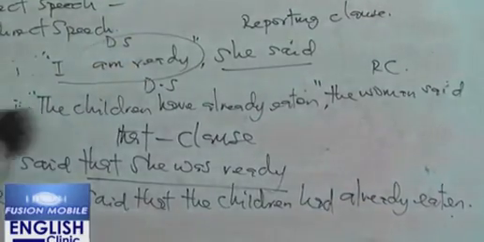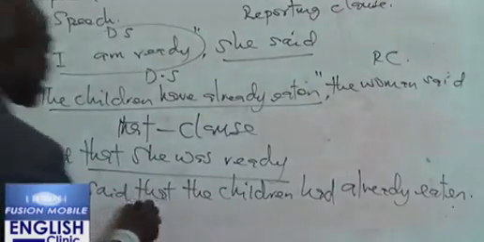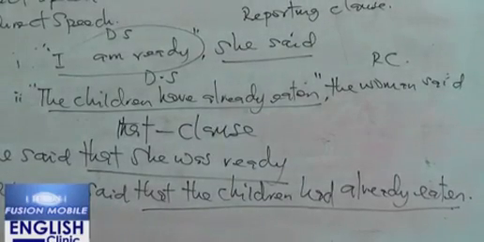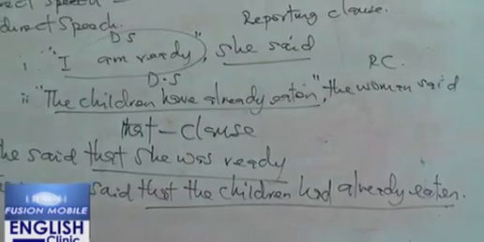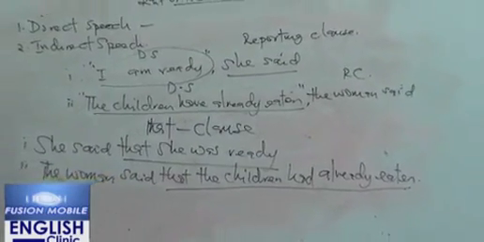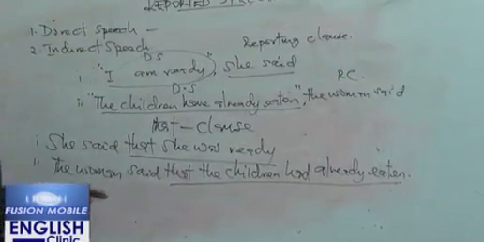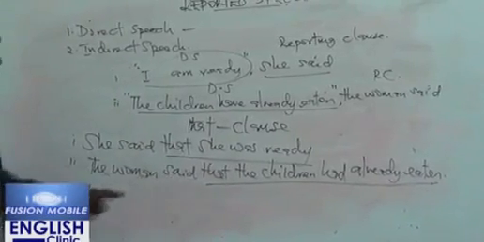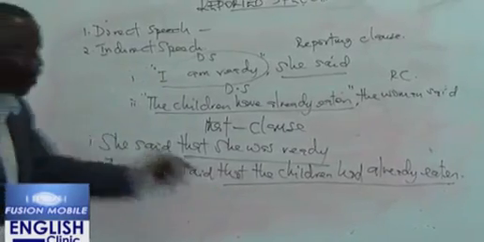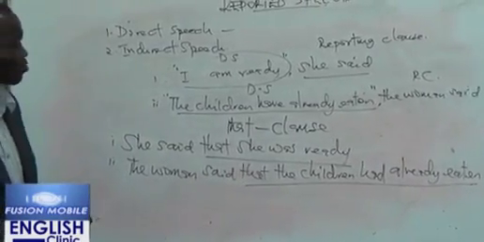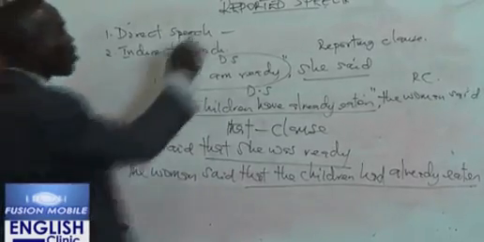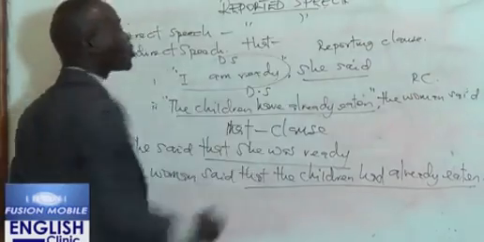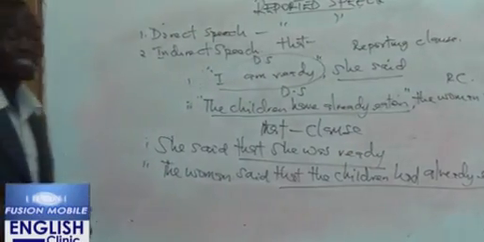So, "the children had already eaten" becomes "that the children had already eaten." Instead of using an inverted comma or quotation mark to enclose the direct words of the speaker, the exact words of the speaker are now incorporated into a that clause. And they become a part, an element within what? The sentence. So a direct speech makes the words an inverted comma, while an indirect speech makes the words a that clause. So that is that about direct and indirect speech.